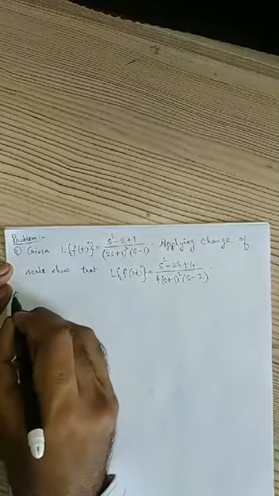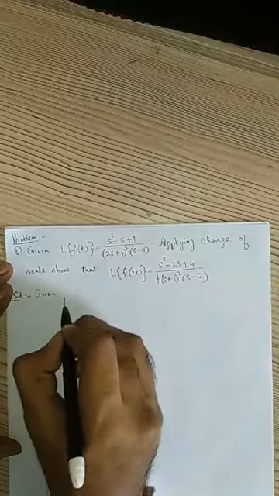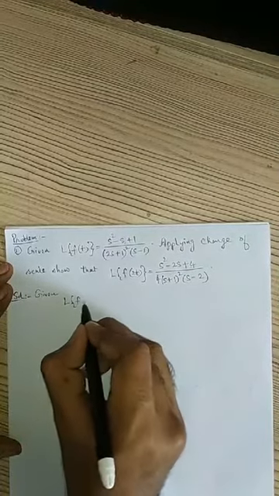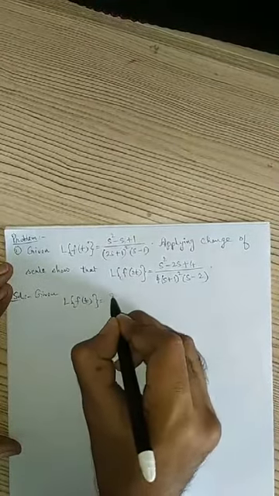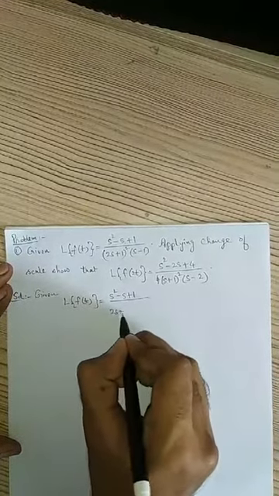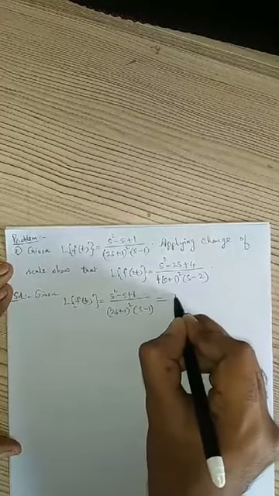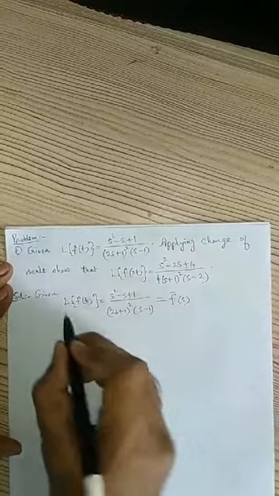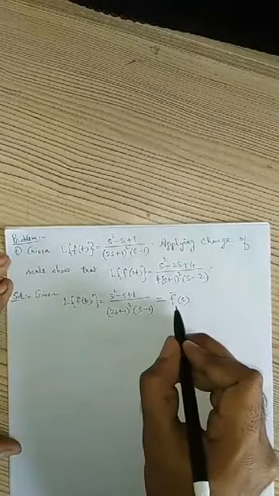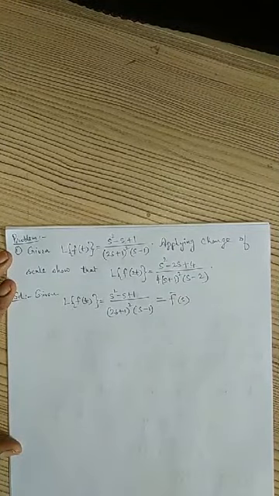So we'll solve this. What is given? Laplace transform of f of t equals s square minus s plus 1 by 2s plus 1 whole square into s minus 1. I'll consider this as f bar of s, because when we find the Laplace transform of f of t, we'll get f bar of s. Right?